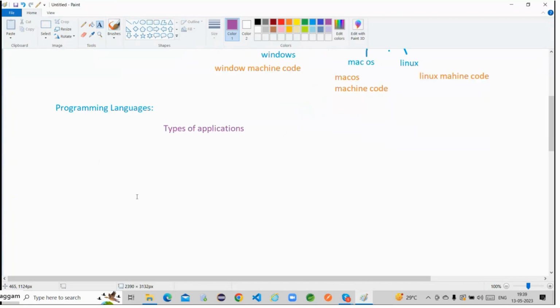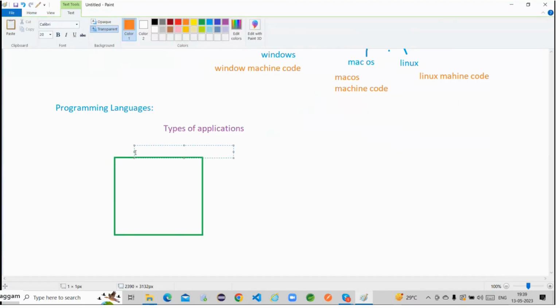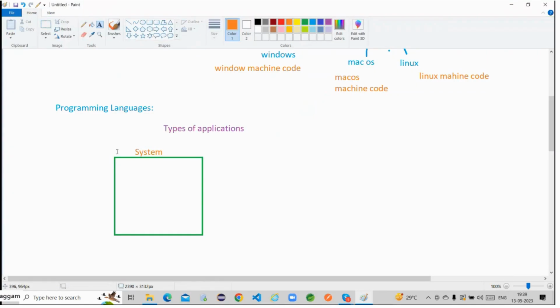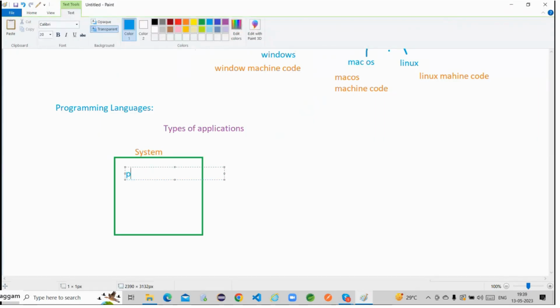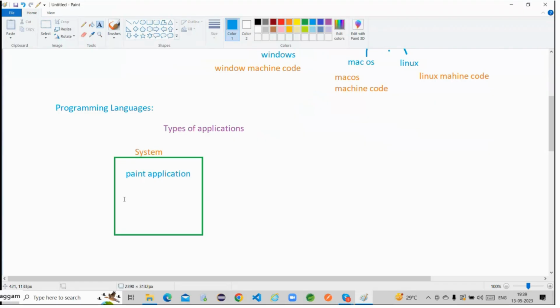Here, as in your previous discussion, this is my machine, this is my system. Within the system, what exactly are we doing? I have opened this Paint application here. How is this Paint application opened here? Automatically it is opened? Click on it.